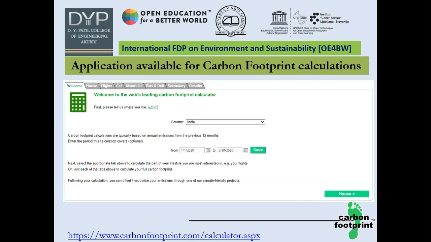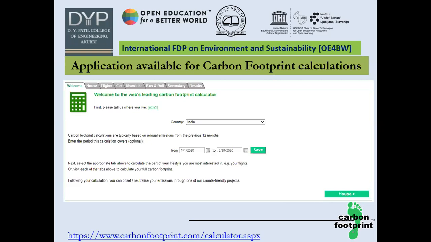If you are able to see the screen, this is one of the carbon footprint calculators where at the top of the image you can see different categories like house, flight, car, motorbike, bus and rail secondary, and at the end you have the results of your carbon footprint calculation. So here I have started my study, and I started this study for our own country, India, and it is calculated from 1st January 2020 to 30th May 2020, right?